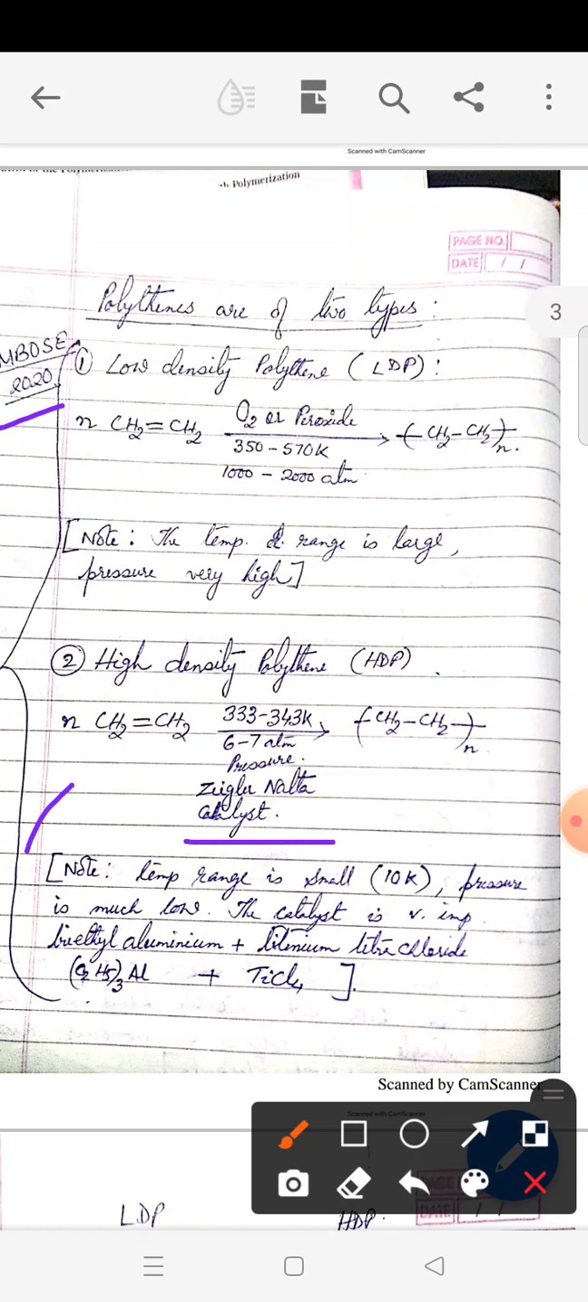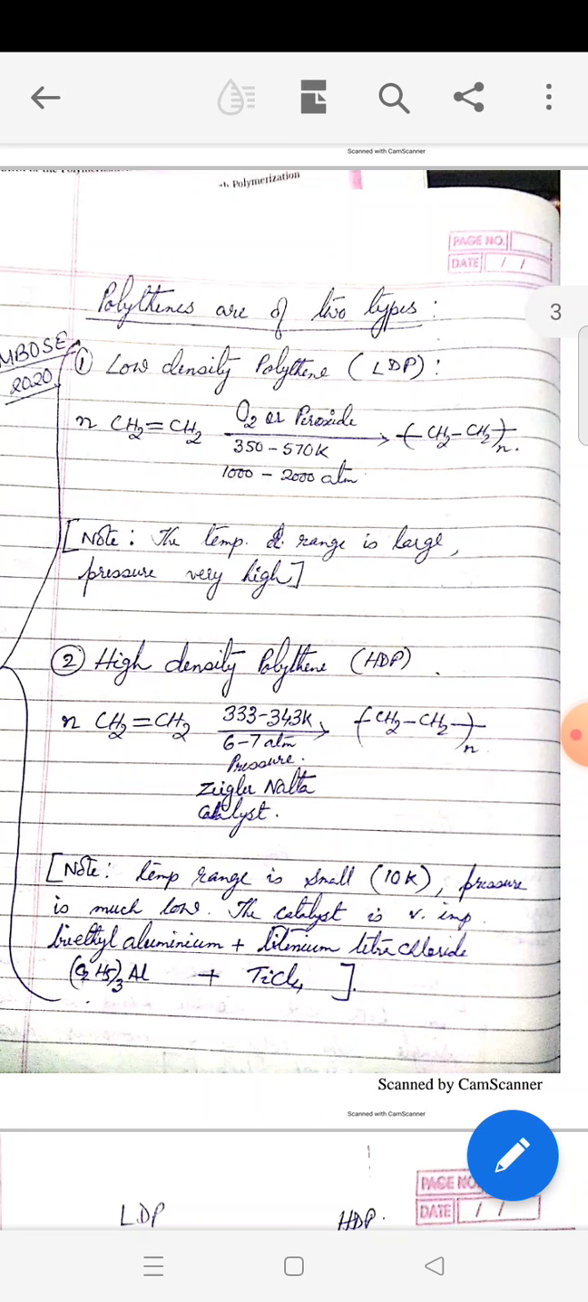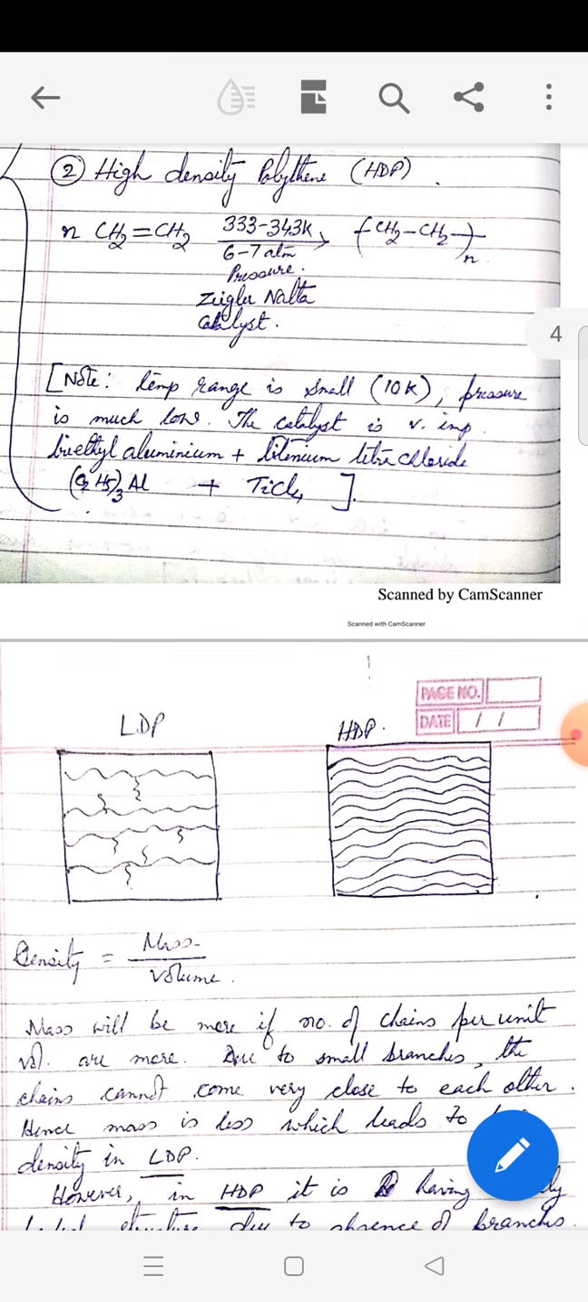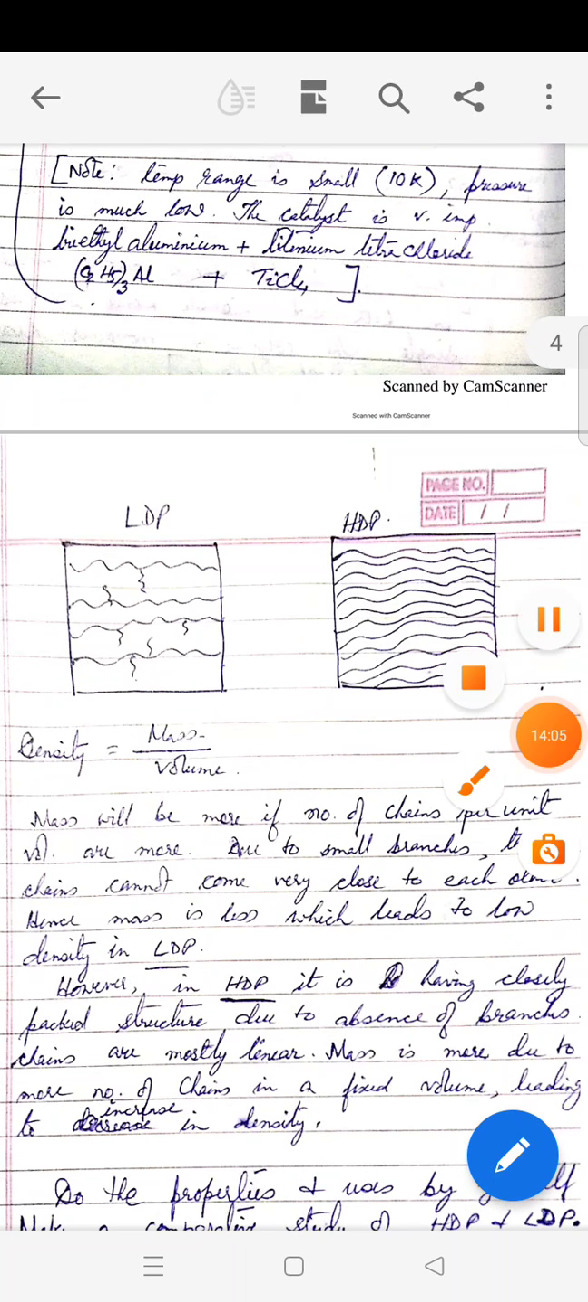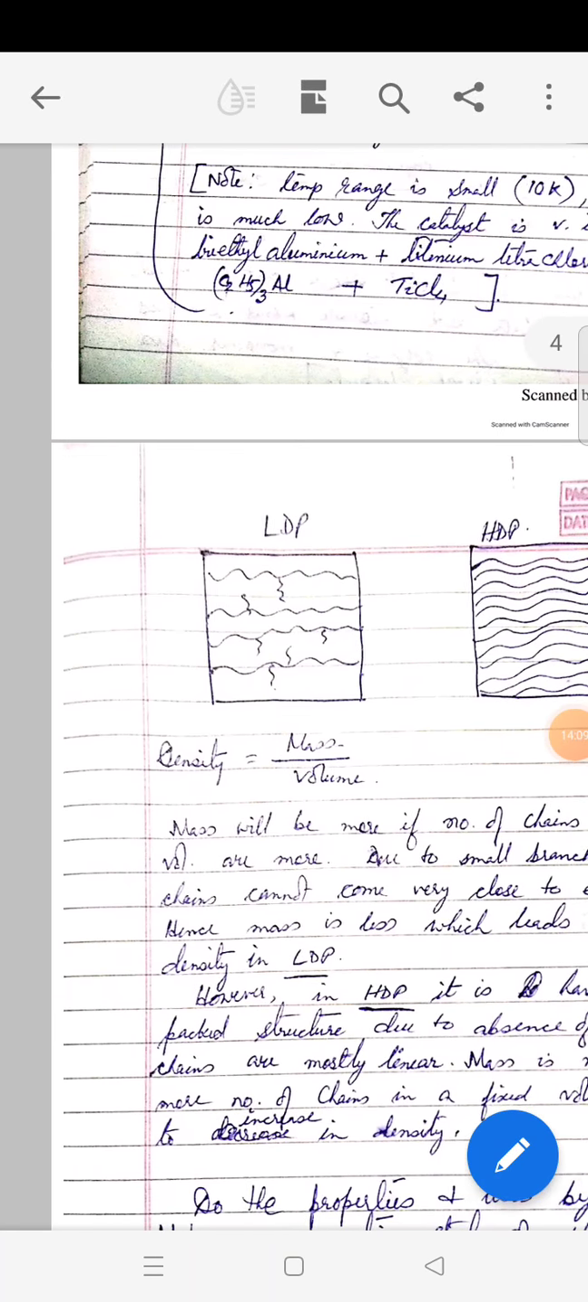The formula of Ziegler-Natta catalyst has been given here. You can have a look. It's triethyl aluminium and titanium tetrachloride combination, known as Ziegler-Natta catalyst. In this way, when you make the polythene, it is called high density. Now, what is the structural difference between low density and high density? What is density? You know, density is mass per unit volume.